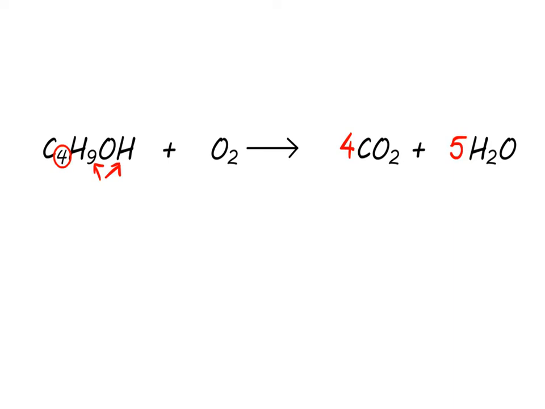Now we balance the oxygens. We have 8 oxygens from the carbon dioxide and 5 from the water, to make a total of 13. However, we have 1 oxygen from the alcohol, so that means we need 12 oxygens on the left-hand side, and so 6 molecules of O2.